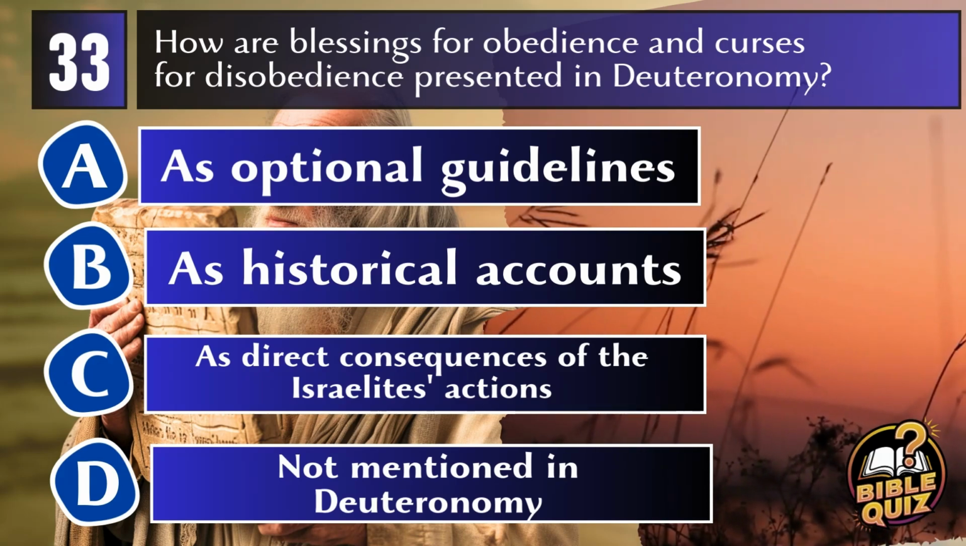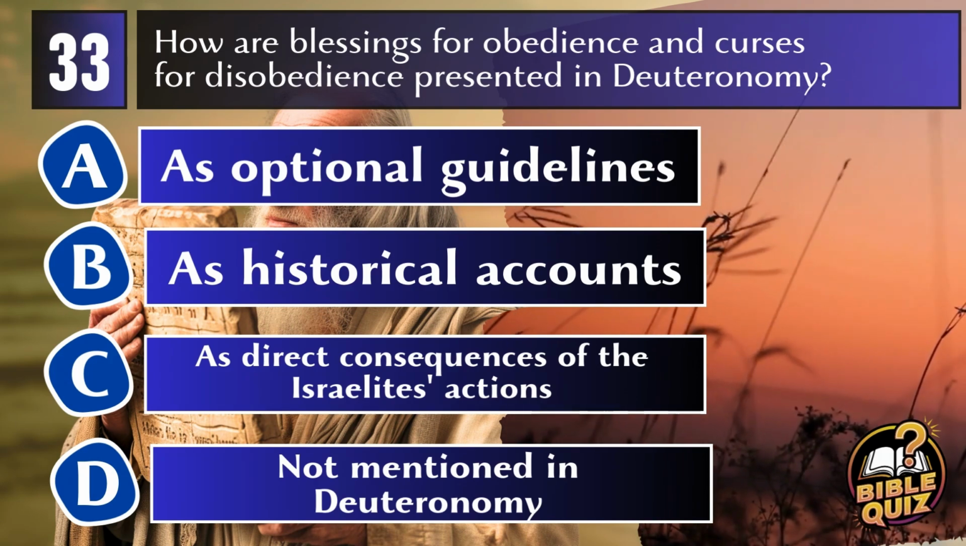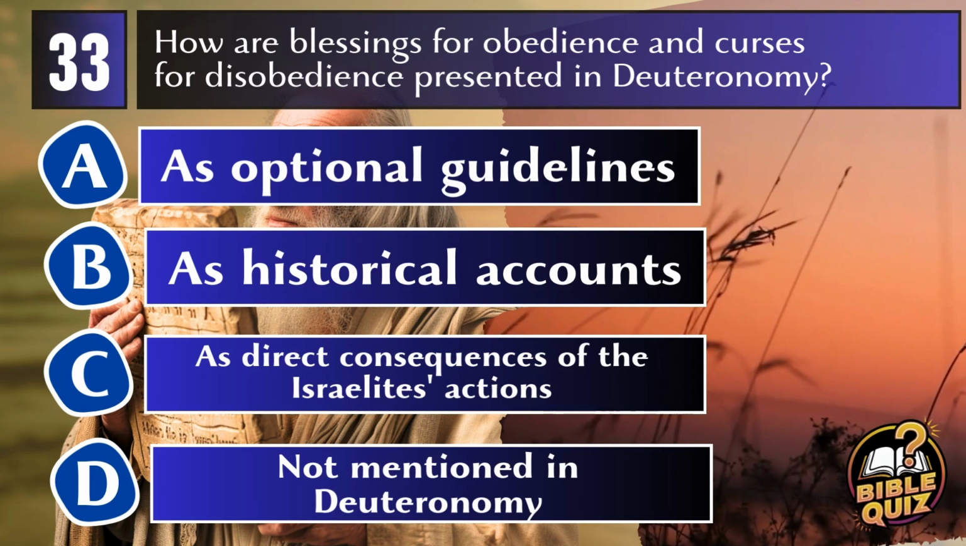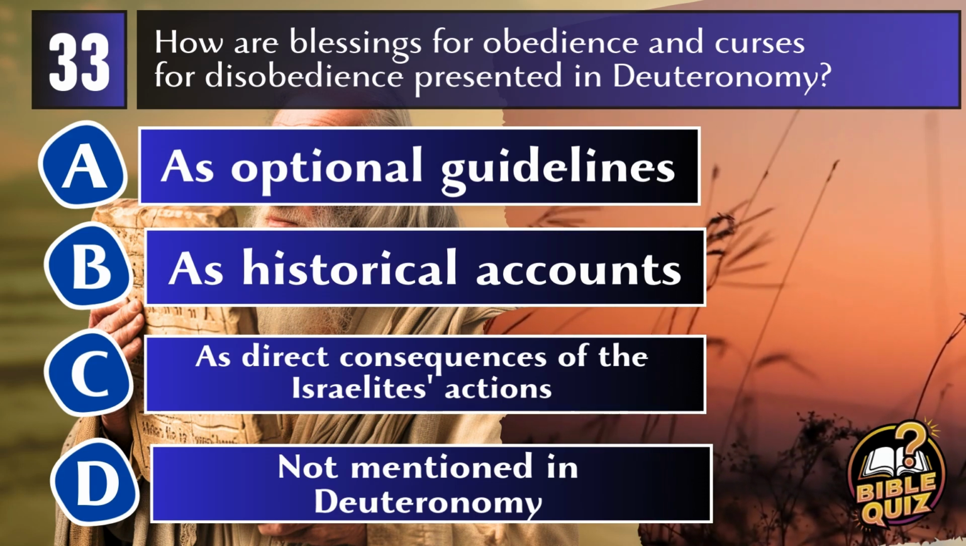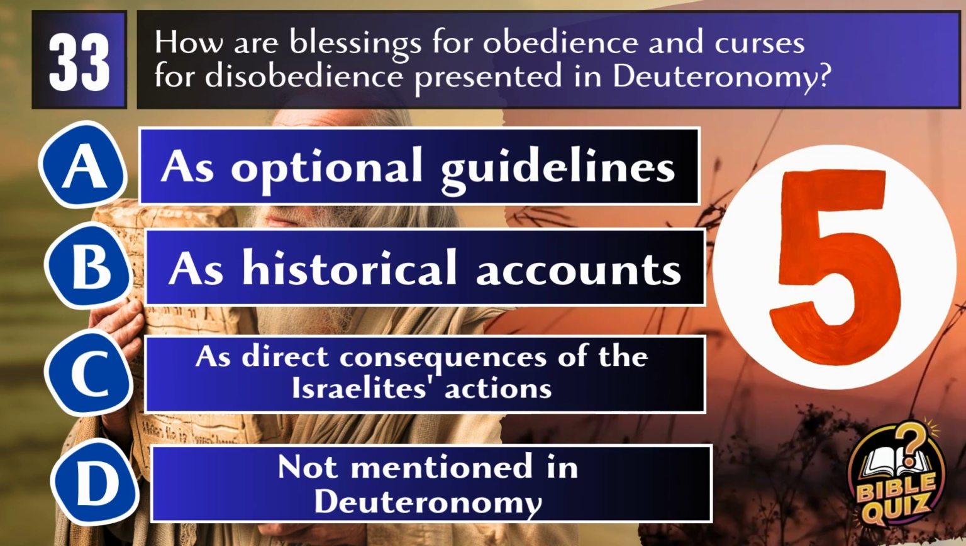A. As optional guidelines. B. As historical accounts. C. As direct consequences of the Israelites' actions. D. Not mentioned in Deuteronomy.